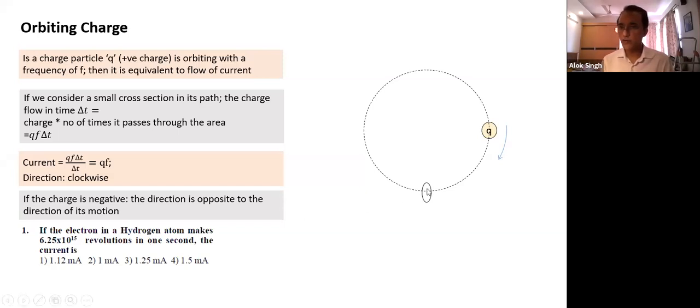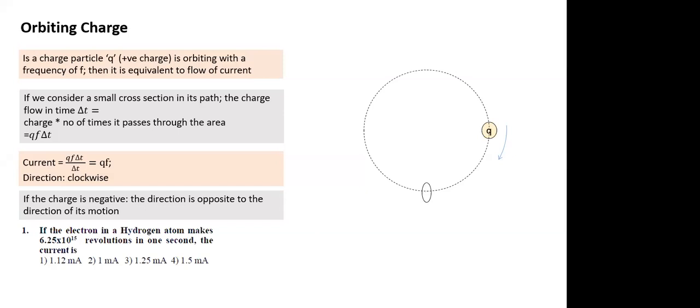About which cross section? We have to create current. We have to take a cross section which is lying in its path. So can we create that one? What we need here is charge and frequency. Both the things are given. Then we'll get 1 milliamp.